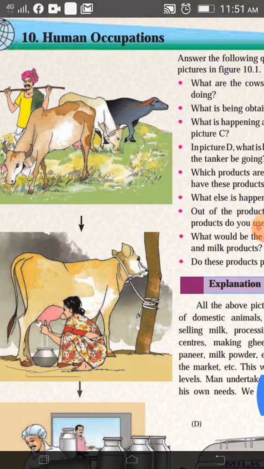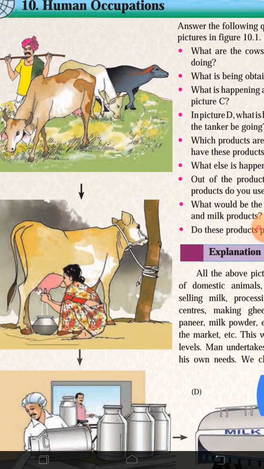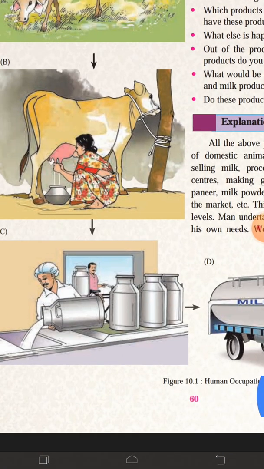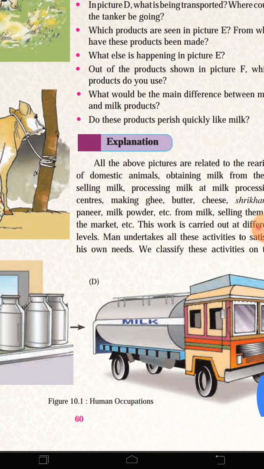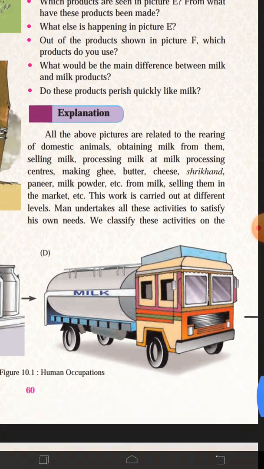The first picture is given here, and in that picture some cattle are grazing. In the second picture, one woman is collecting the milk, meaning she is getting the milk from the cow. Here the milk is collected in one dairy. And the next is the transportation of that milk, from one place to another place, going on.